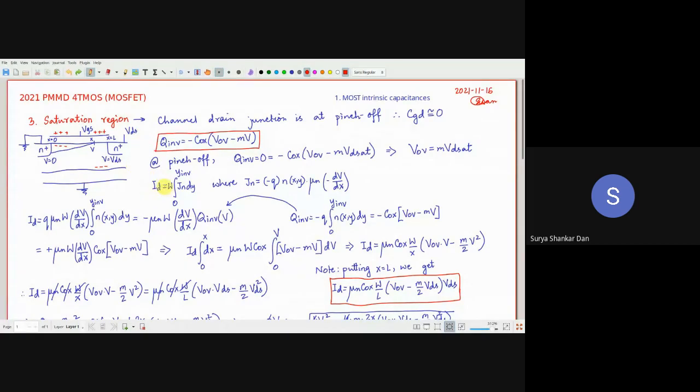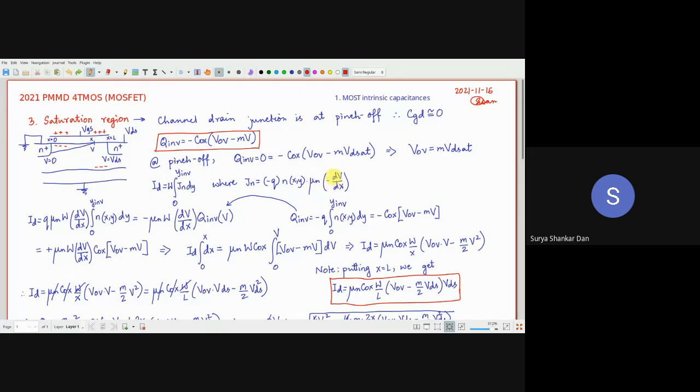So from here, we know that the expression for Jn is given by this. Minus q is the electron charge. N(x,y) happens to be the electron density. Remember x and y, so the concentration of free electrons in the channel is a function of both x and y. X is because of the lateral field due to VDS. The Y component is due to the vertical field due to VGB. Into the field, so we are assuming the low field situation, which is mu n times minus dV/dx.